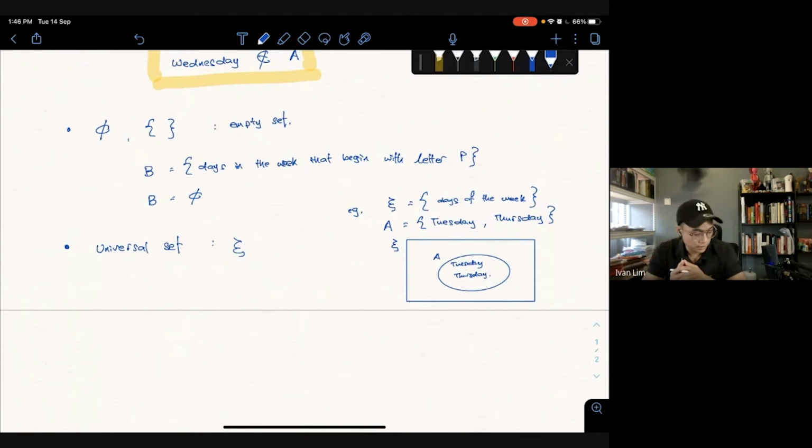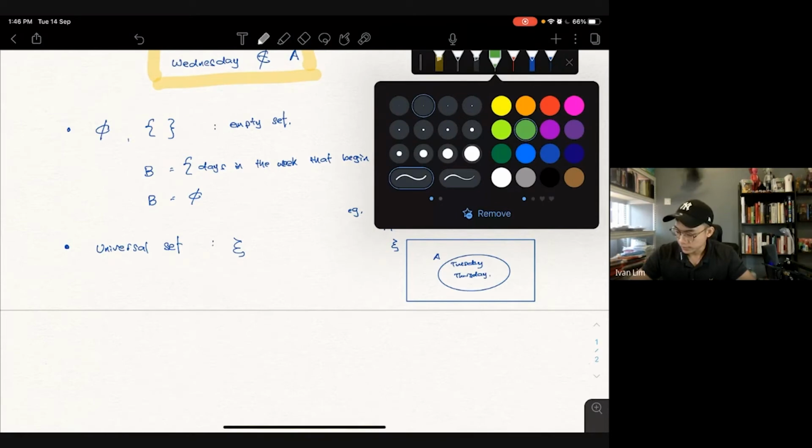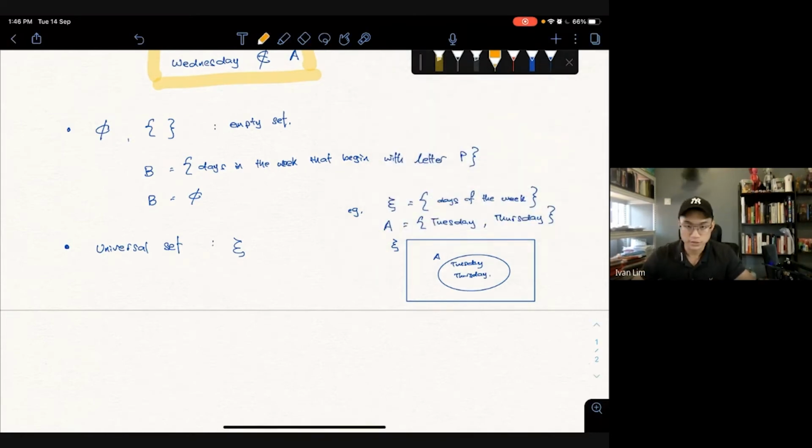So what are the other days that don't fit inside this set? The ones not part of the gang of A, I'll write in another color so you can all see. There is Monday, Wednesday. You can write anywhere in the space. This is a bit small. What else? Friday, Saturday, and Sunday. So this is how we define sets and how we draw it.